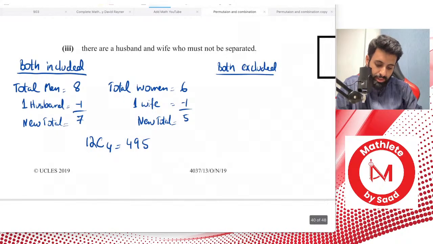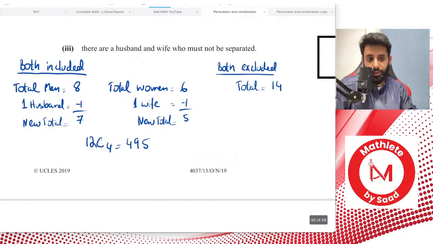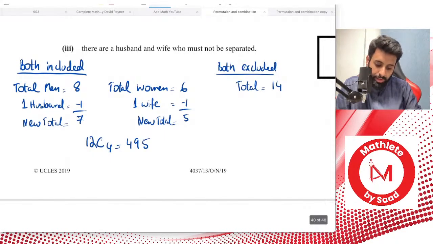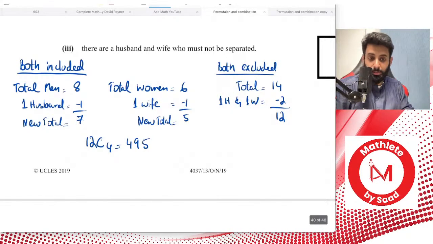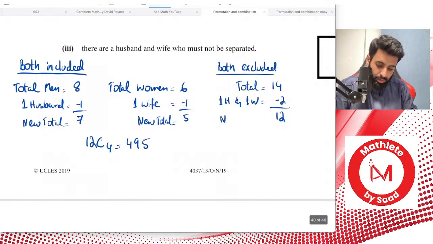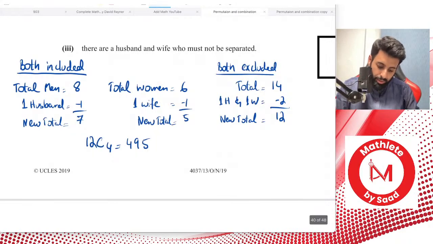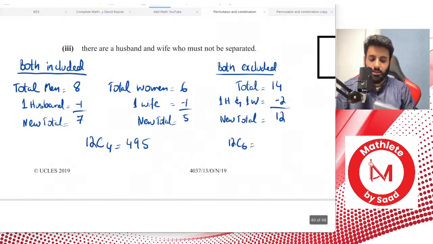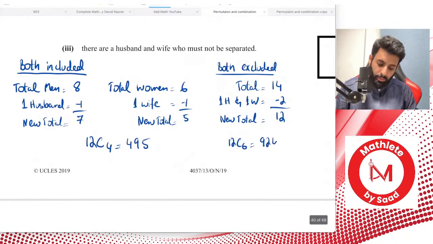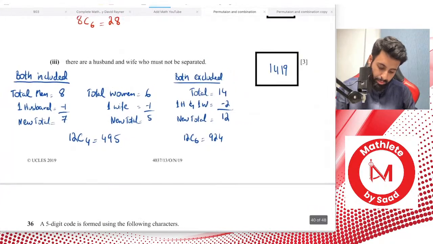So remember that the total men and women that we were selecting from were 14. Now we exclude the 1 husband and 1 wife. So that's 2, which means now we're selecting from 12 people. This is the new total. And how many people are we selecting now? We're selecting 6. So how does that work? That works through 12C6. Now let's see what that is. So 12C6 is 924.